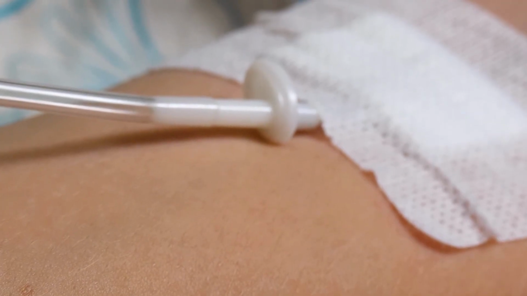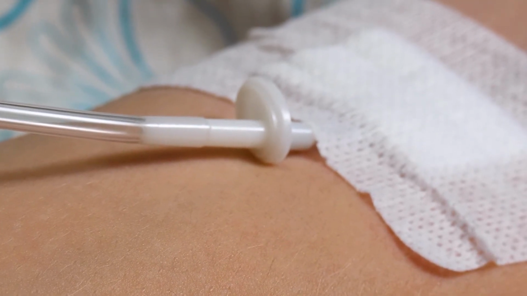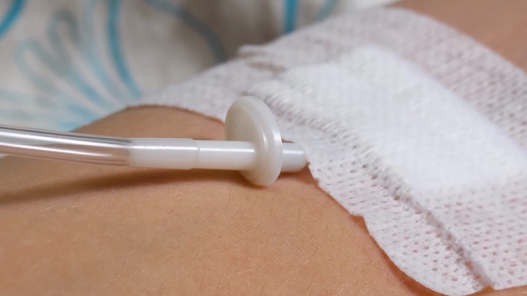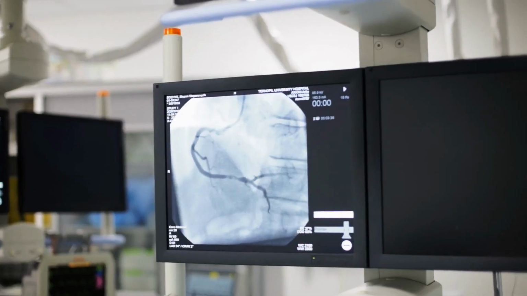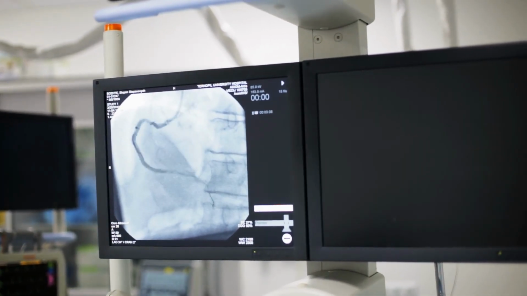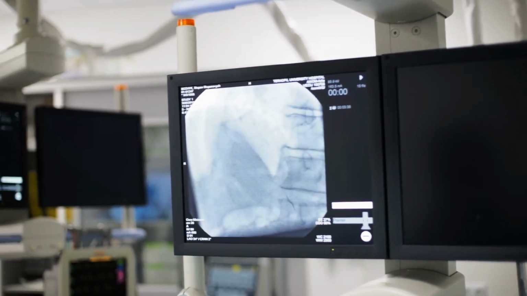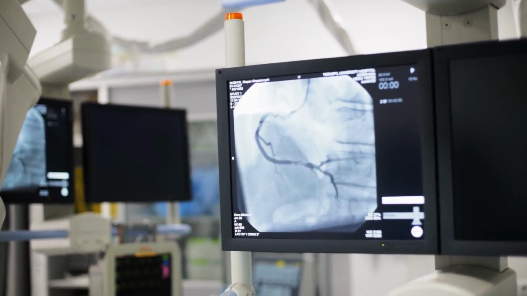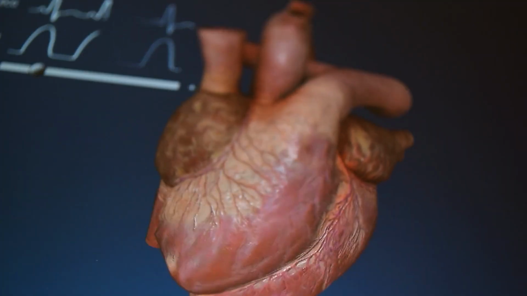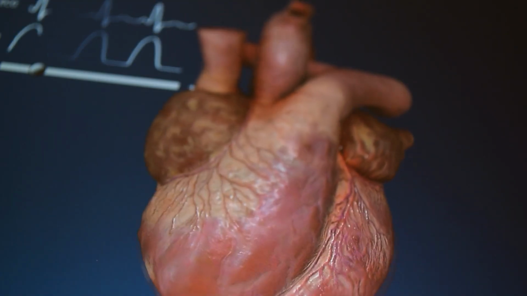You will get an IV in your arm so you can receive sedation or anesthesia, and you will be relaxed or completely out for the procedure. A thin catheter will be inserted into a blood vessel, and x-rays or other imaging will be used to guide the catheter into your heart. They will map out the problem area so they know which tissue to treat and use the catheter to treat the abnormal heart tissue and block irregular rhythms. Once the ablation is done, the catheter will be removed from your blood vessel.